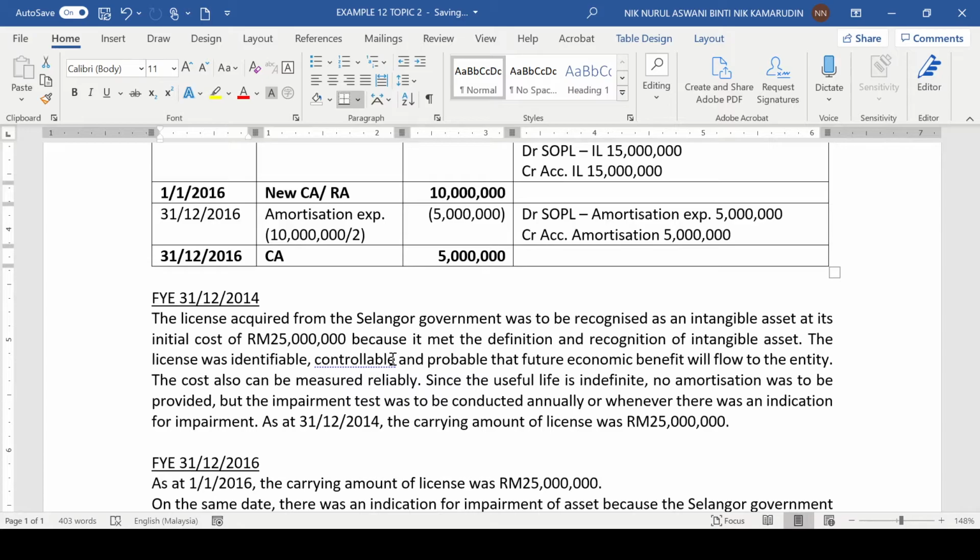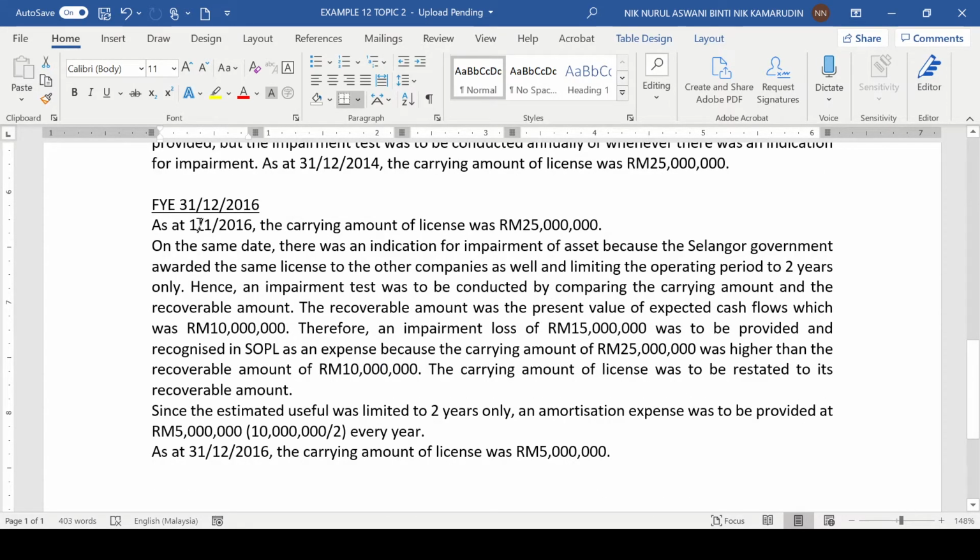And then you are required to discuss for year 2016. Because no amortization was provided, the carrying amount would remain unchanged. So as at 1st January 2016, the carrying amount of the license was 25 million. On the same date, there was an indication for impairment of asset because the Selangor government awarded the same license to other companies as well and limited the operating period to 2 years only. Hence, an impairment test was to be conducted by comparing the carrying amount and the recoverable amount. So you have to mention that to show that you know what happened, and then you know what to do. The recoverable amount was the present value of expected cash flow, which was 10 million.